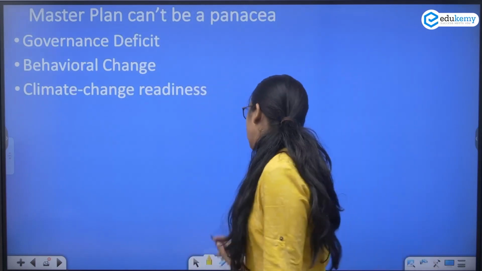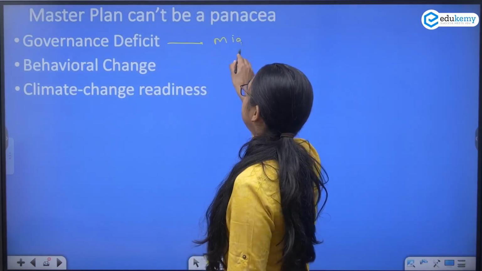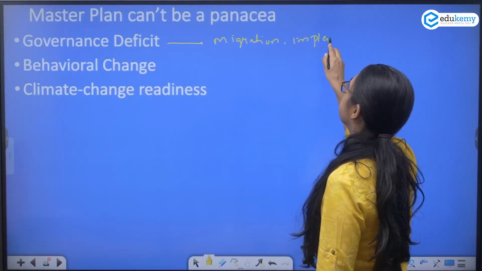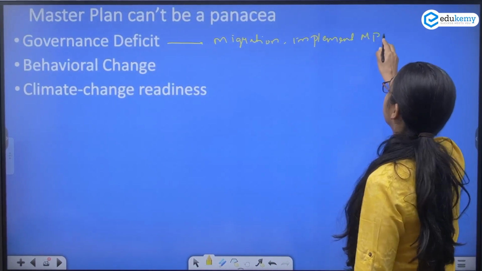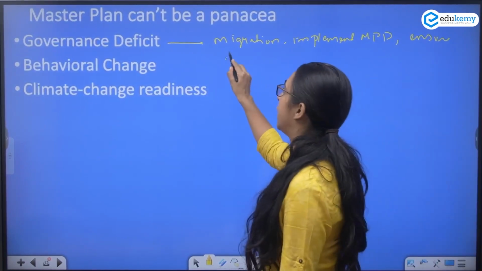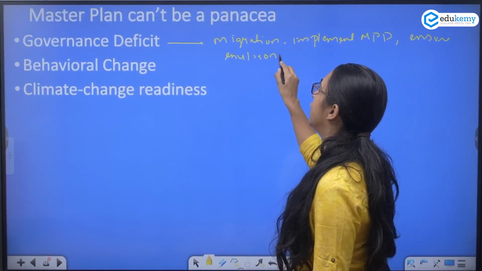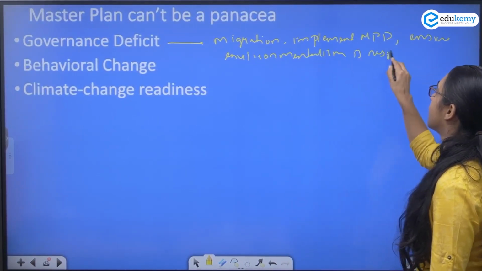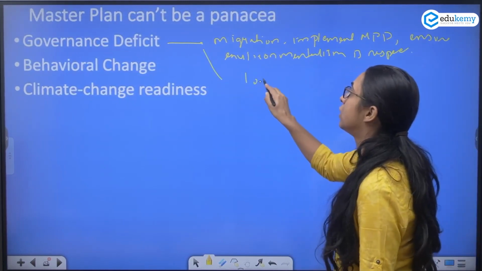So it cannot be taken into account if there is governance deficit. So master plan will become a failure if there is governance deficit, because we need good governance to plan for migration, to implement the MPD, to ensure the environmentalism approach is respected, and to have a long-term vision.